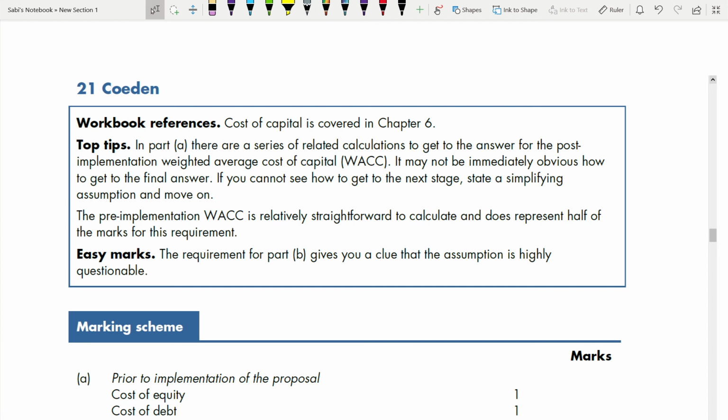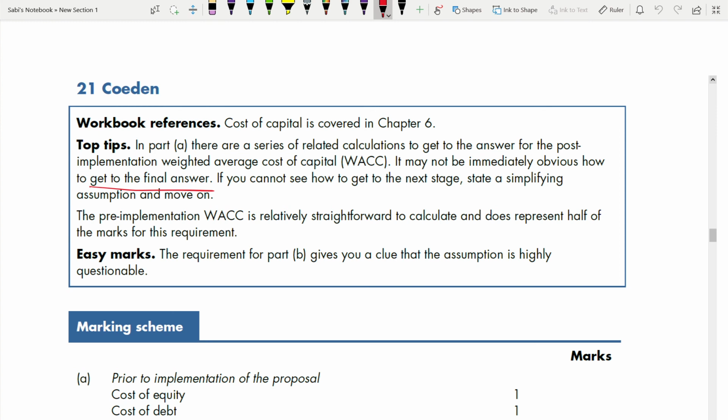To get to the final answer, this has to be your goal in your mind. Don't just start immediately answering the question. Okay, in your mind, make a plan. How I'm going to start, where do I end, what are the steps in between I need to get to that final answer. In between, there are so many steps for you to find that final WACC. So many. First, you have to find cost of equity, cost of debt, all those things. You have to make a note. What are the things you have to find out?